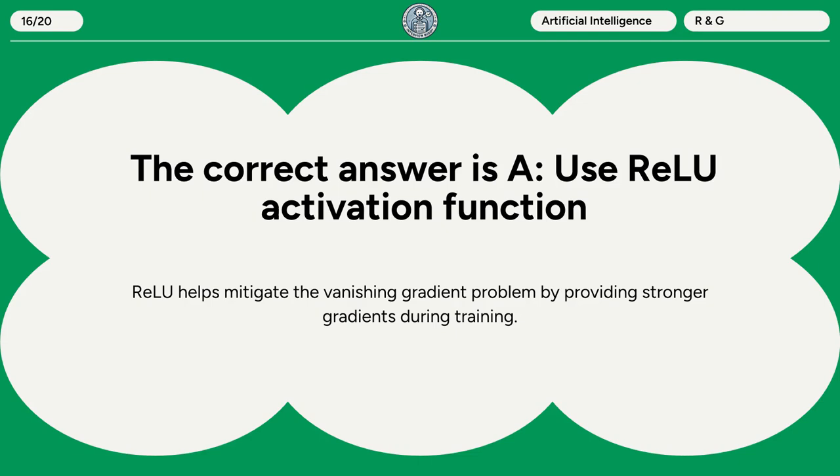The correct answer is A. Use ReLU activation function. ReLU helps mitigate the vanishing gradient problem by providing stronger gradients during training.